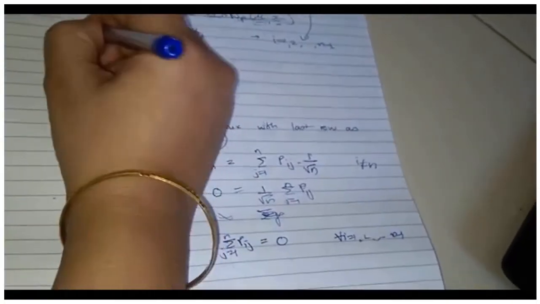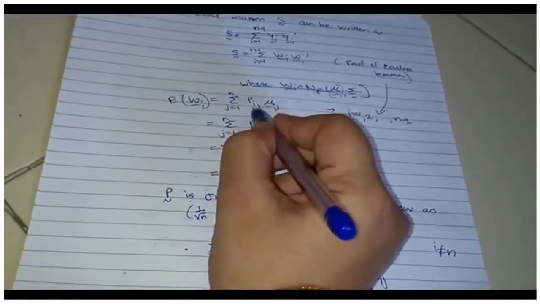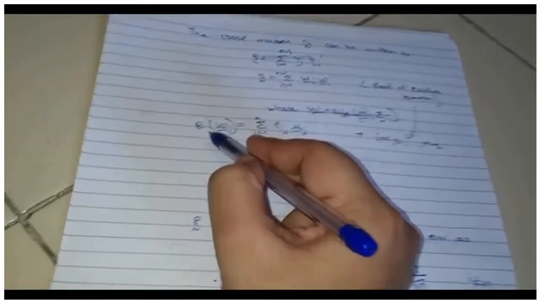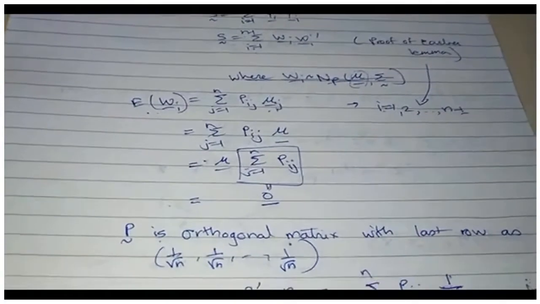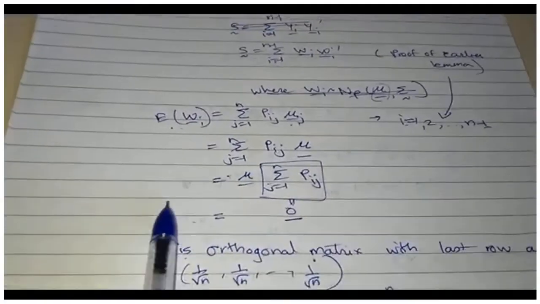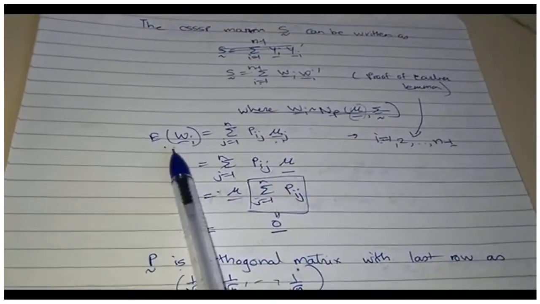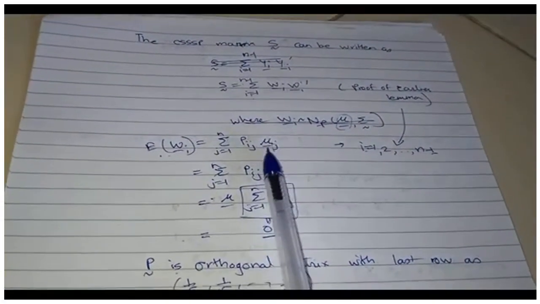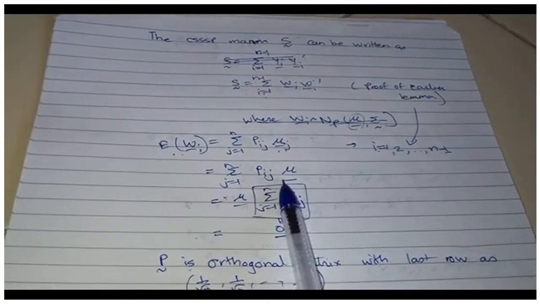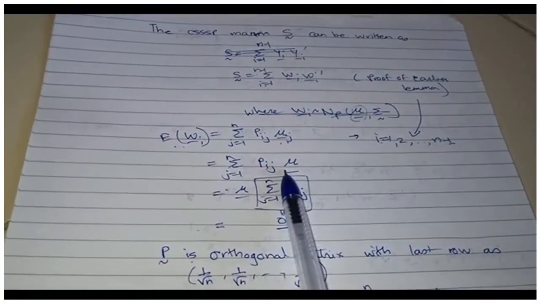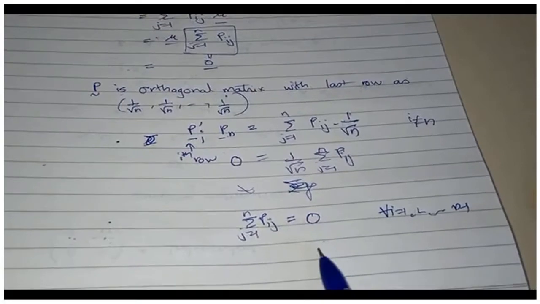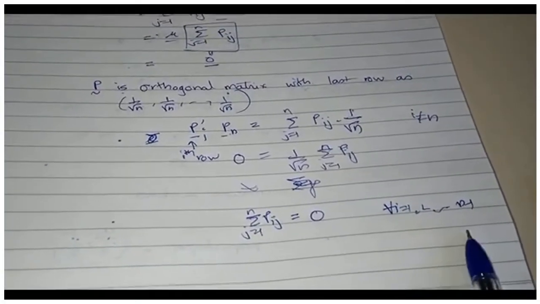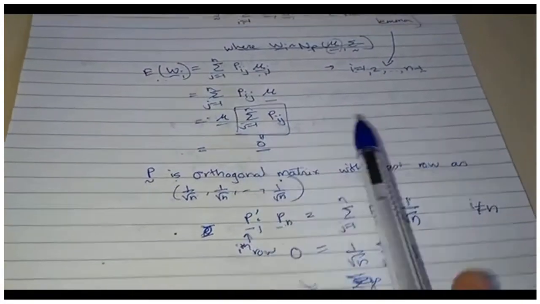So my expectation of w_i is summation P_ij mu_j. I had forgotten expectation earlier. Expectation of w_i is summation P_ij mu_j, so this would become a 0 vector. Is it okay? Just take a look at this part again. We started with expectation of w_i, which can be written as summation P_ij mu_j. I have each mu_j as mu because I am talking of O1, O2, ..., On coming from a p-variate common multivariate normal. It would become mu times summation P_ij, and just now we proved that summation P_ij is 0 for every i going up to n minus 1. So expectation of w_i is 0.